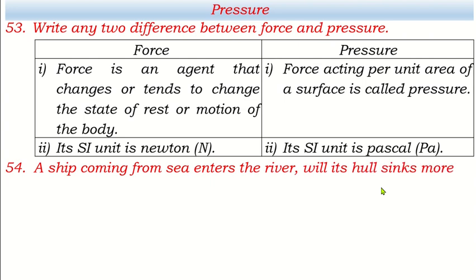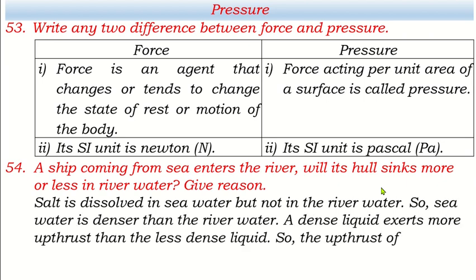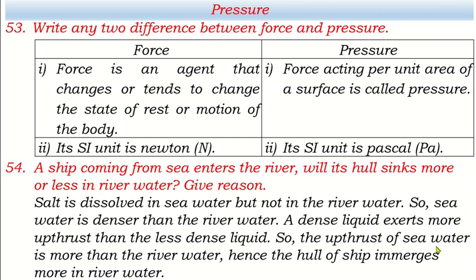Let's have another question. A ship coming from sea enters the river. Will its hull sink more or less in river water? Give reason. This is all about the density of river water, which is less than the density of seawater. Salt is dissolved in seawater but not in the river water. So, seawater is denser than the river water. A dense liquid exerts more upthrust than less dense liquid. So, the upthrust of seawater is more than the river water. Hence, the hull of the ship emerges more in river water.